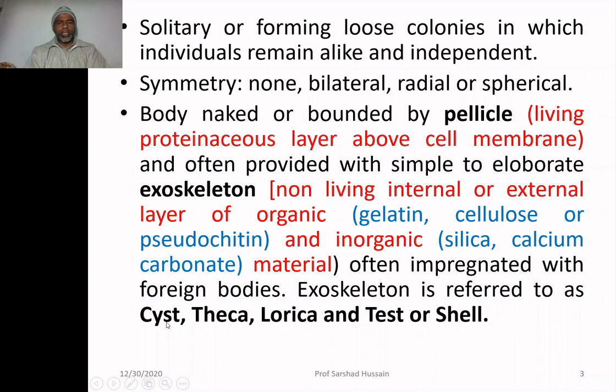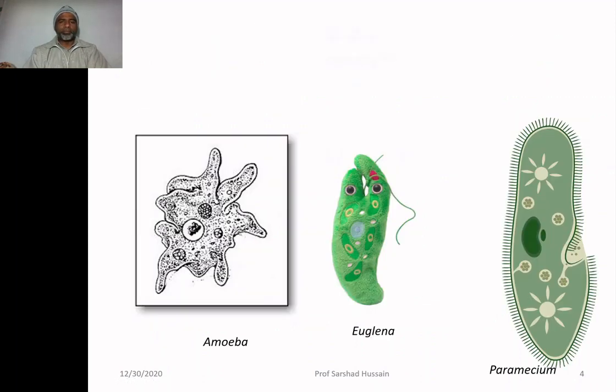So in the protozoan, whether the exoskeleton is formed of organic or inorganic material, it is commonly called cyst, theca, lorica, test, or shell. So it means you may have a naked cell, or you may have a pellicle, or you may have an exoskeleton, which is called cyst, theca, lorica, test, or shell.